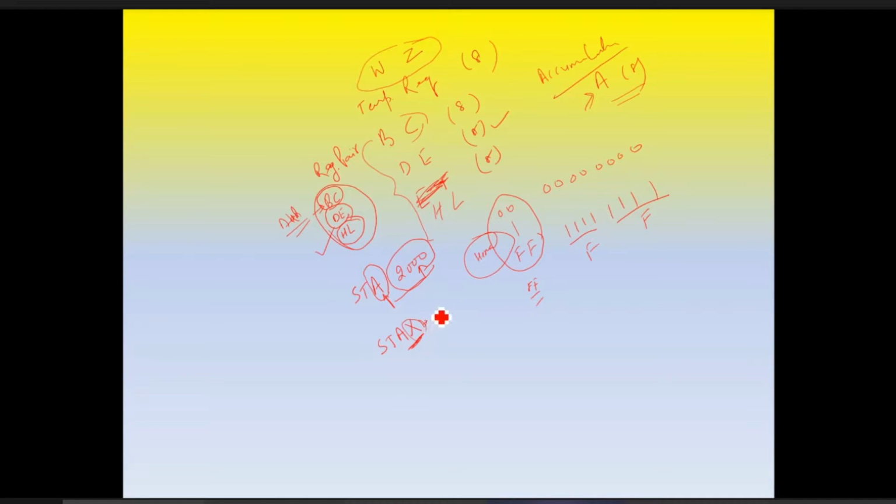So STAX B. Okay, and these register pair for the programming we can write as B, D and H. Okay, no need to write STAX BC, STAX DE, STAX HL. Only we can write STAX B. So it means the content of this accumulator is storing at the location which is stored in BC register pair.